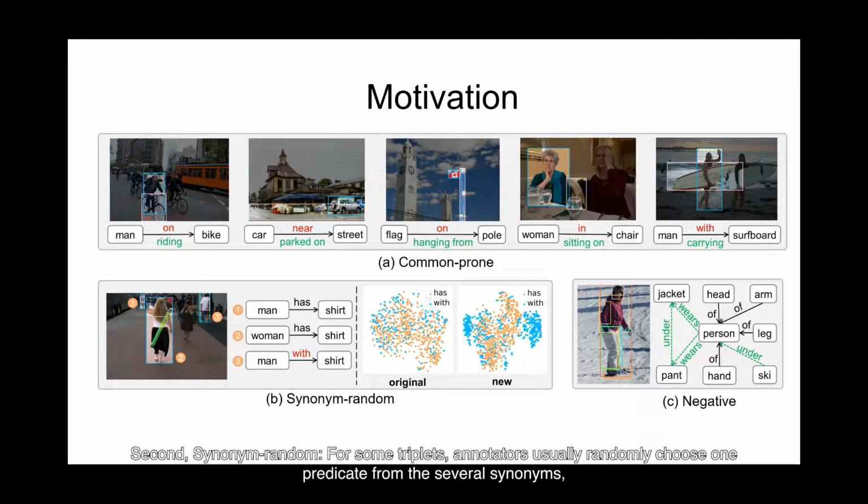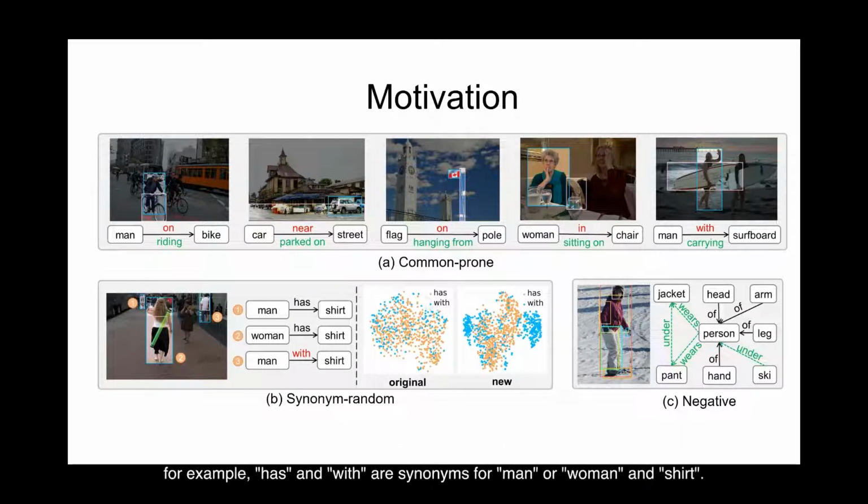Second, synonym random. For some triplets, annotators usually randomly choose one predicate from several synonyms. For example, wearing and wears are synonyms for man or woman and shirt. Third, there are many missing annotated negative triplets that may not be background.